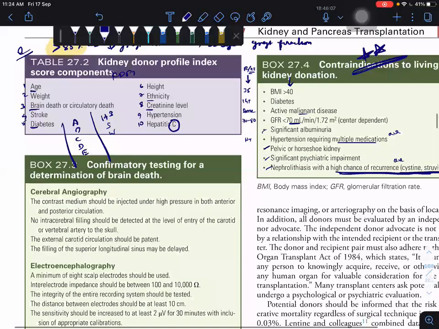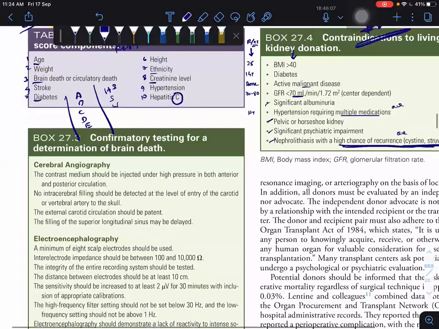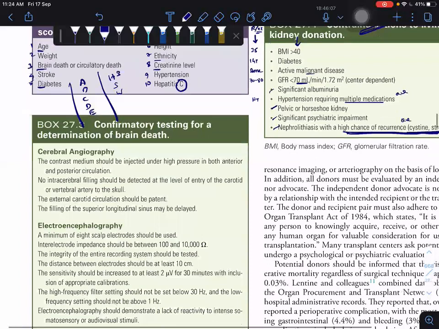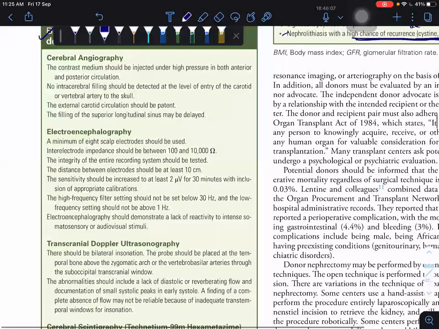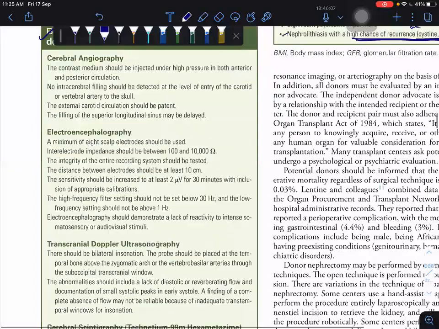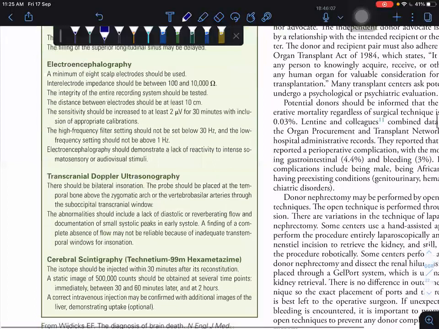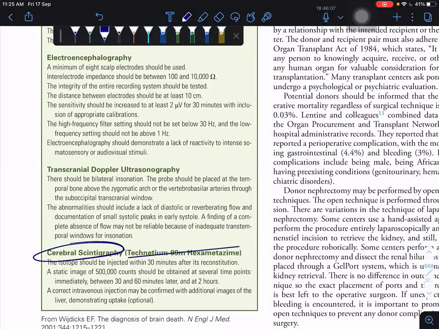This chart is already known, not that important. How to assess confirmatory testing for brain death? Here you just remember these terms: cerebral scintigraphy using technetium-99m hexametazime.